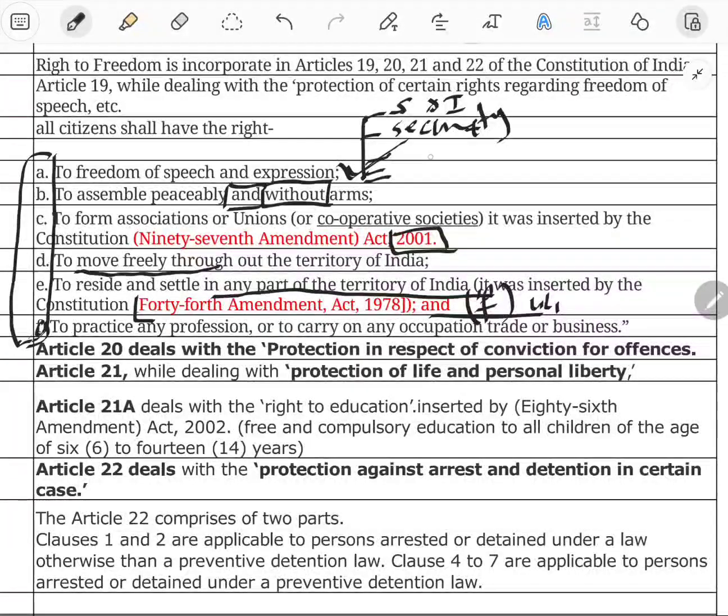Third one is friendly relations with foreign states. Next, public order, morality and decency. Fifth is incitement to an offence. Sixth is contempt of court. And the last one is defamation.